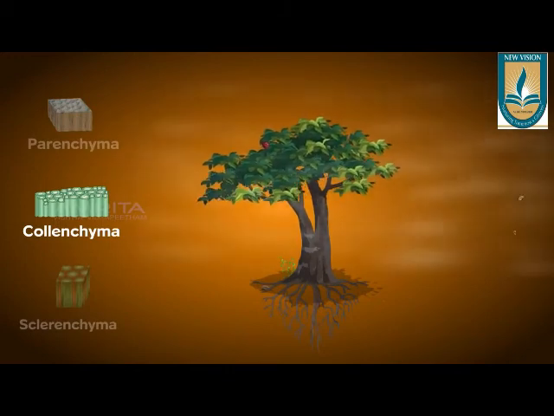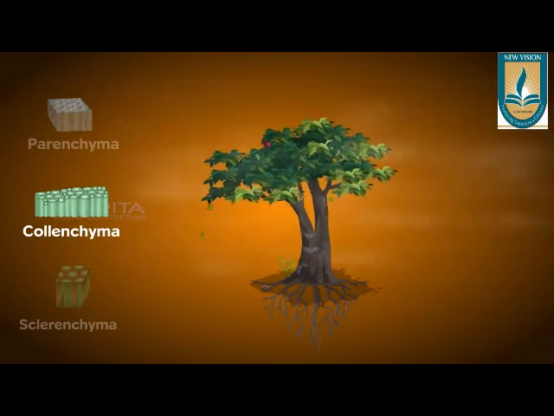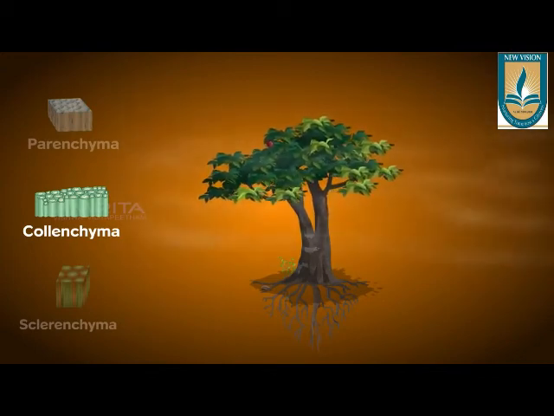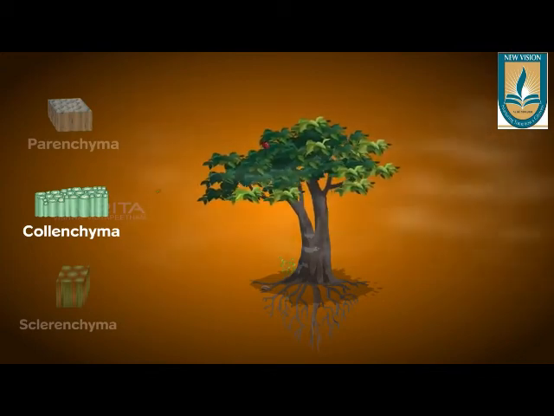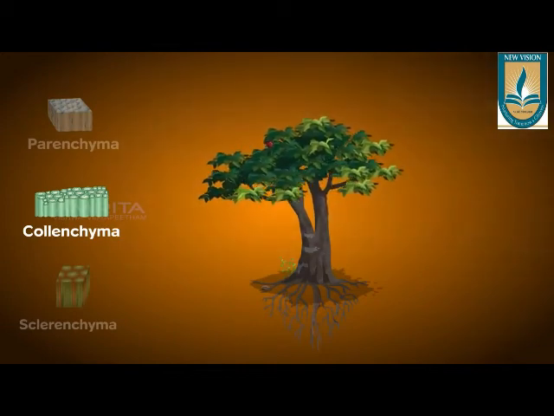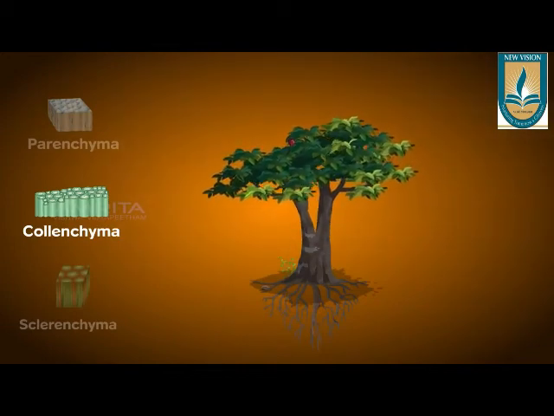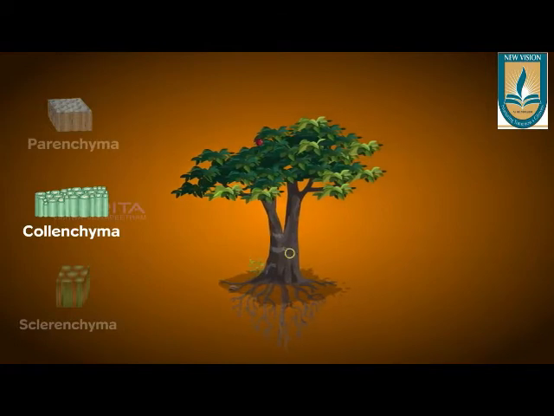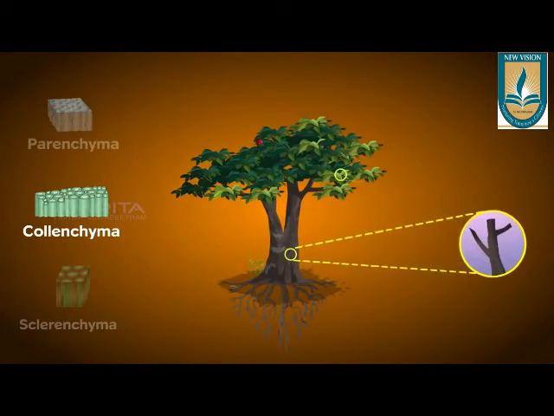The cell wall of collenchyma is not so thick that the plant cannot bend, and not so thin that the plant falls off easily. That is, collenchyma provides mechanical strength as well as flexibility at the same time. These are present in the inner layers of stem, branches, etc.